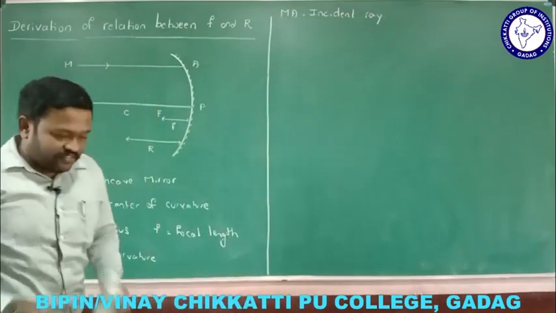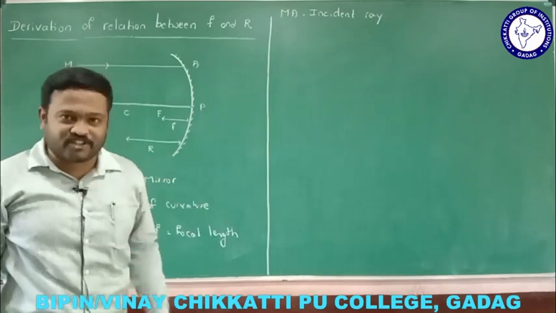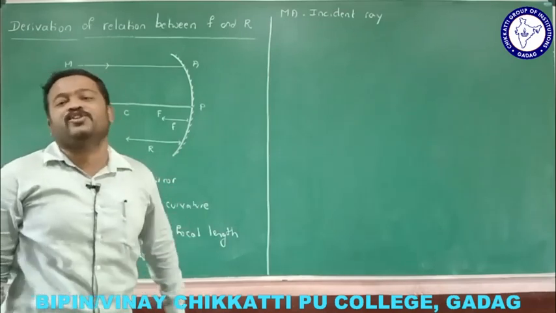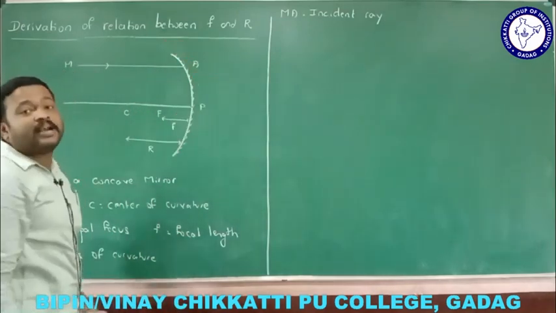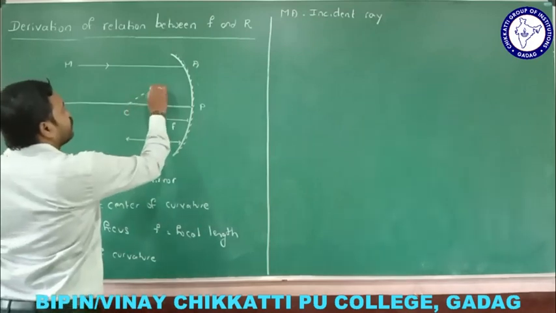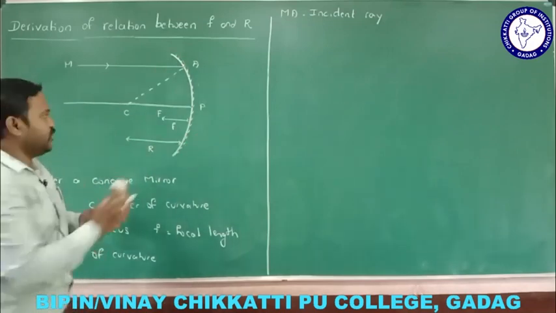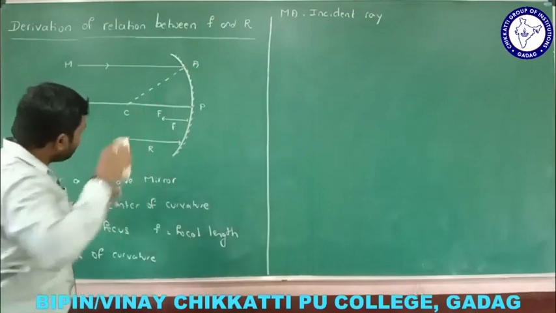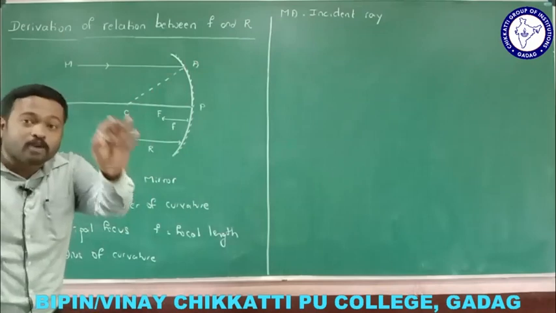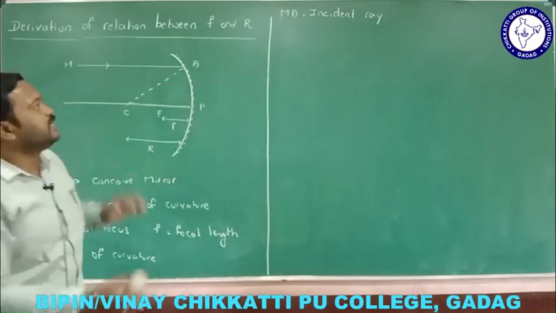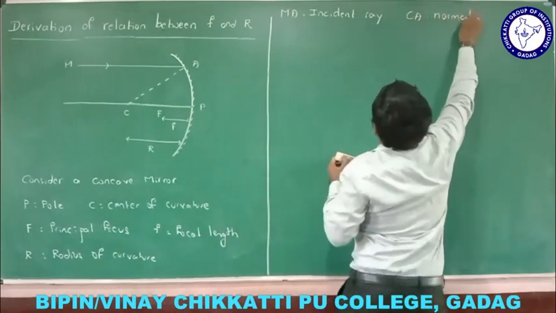If I take the incident ray, first you need to know where the light ray goes after reflection. To know that, first you need to know where actually the normal is. If I draw a tangent here, the perpendicular always passes through the center of curvature. We know the radius and the tangent are perpendicular to each other. No need to draw this. Understand that the line which passes through the center of curvature is nothing but the normal. So CA is the normal.